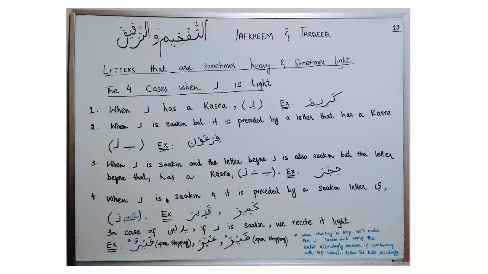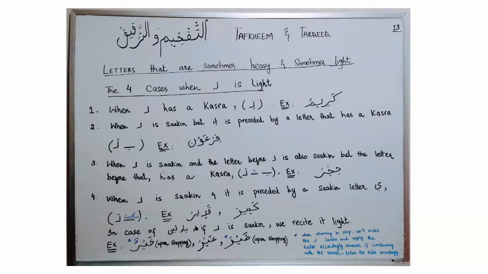In the fourth case, if letter Ra is sakin and it is preceded by a sakin letter Ya, in that situation, you will recite letter Ra with tarqiq, with thinness. Ya is considered as Ummul Kasra. You can see in these examples, letter Ra is sakin and letter Ya is also sakin.